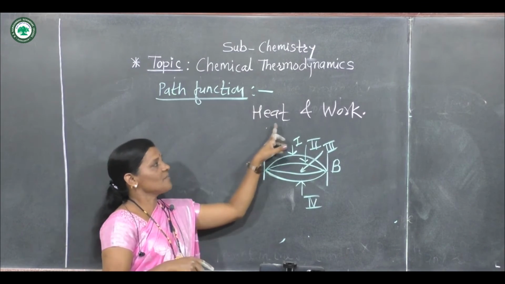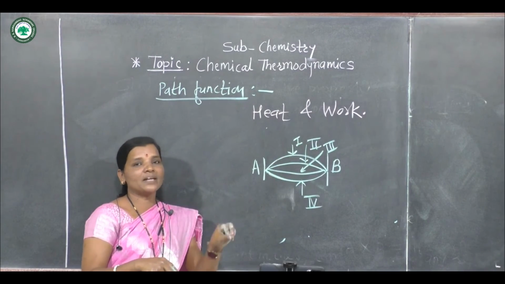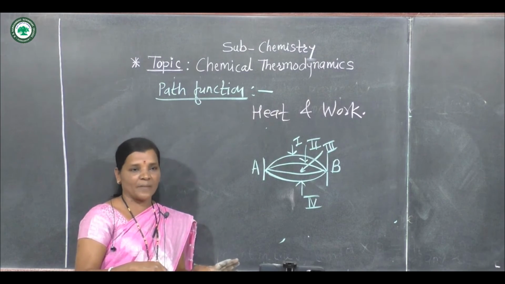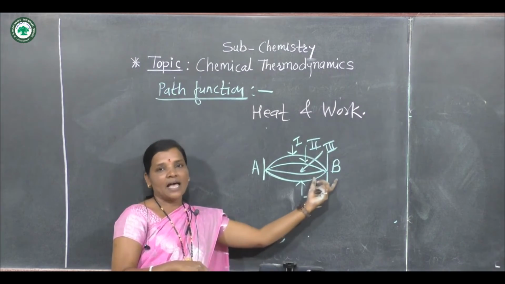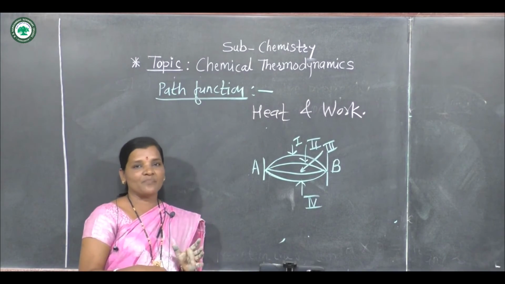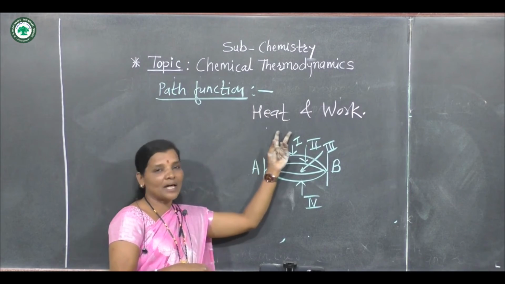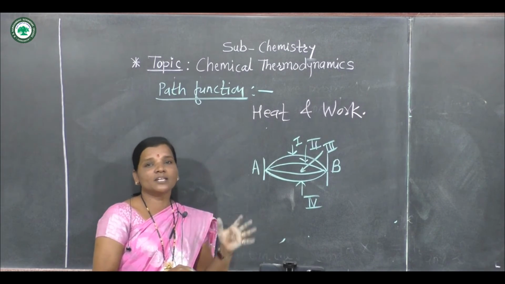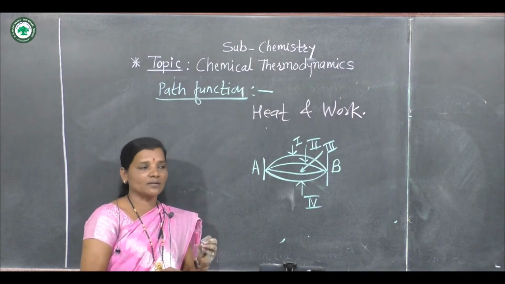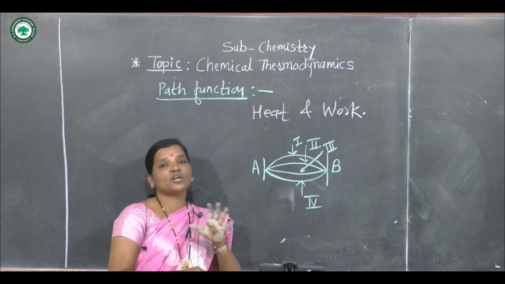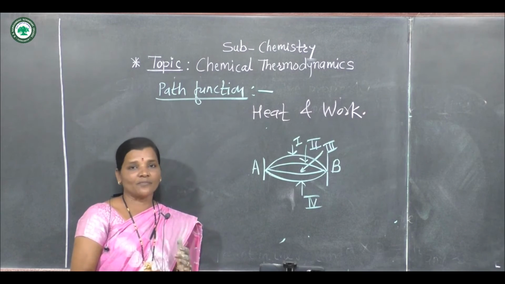So this heat and work depend upon the path followed by the system, but are independent of the initial state and final state of the system. There are only two path functions in chemical thermodynamics, heat and work. Heat and work are the forms of energy.